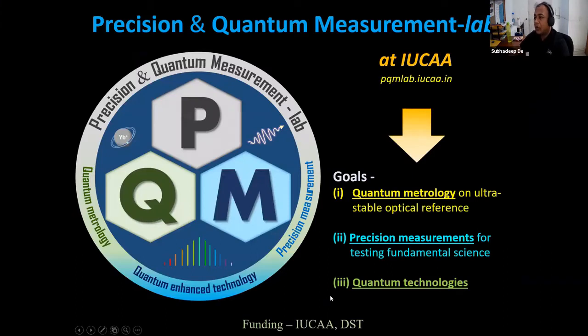So now coming to IUCAA, we started our lab just before COVID, and it was almost closed, and now we are restarting again. This is called the Precision and Quantum Measurement Lab. We have 3 different goals in this lab. One is quantum metrology, as I said, for applications like geodesy and so on. Precision measurements, like measurements of the constancy of the fundamental constants and symmetries, and also developing quantum enhanced technology which might be related to quantum communications.